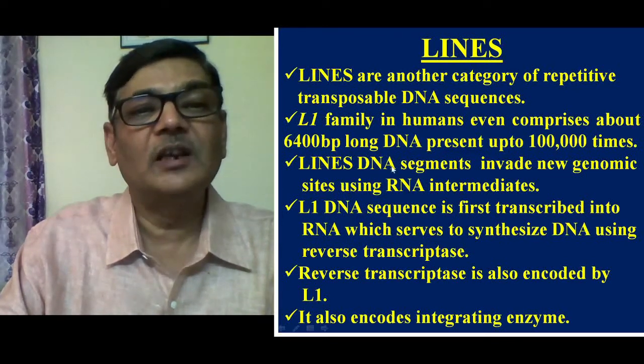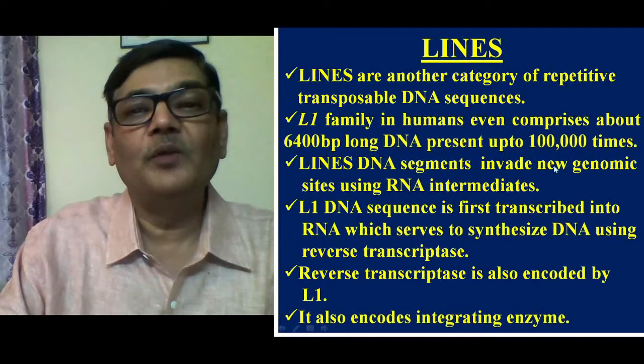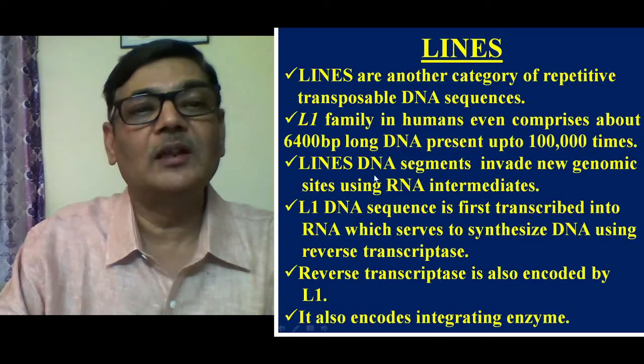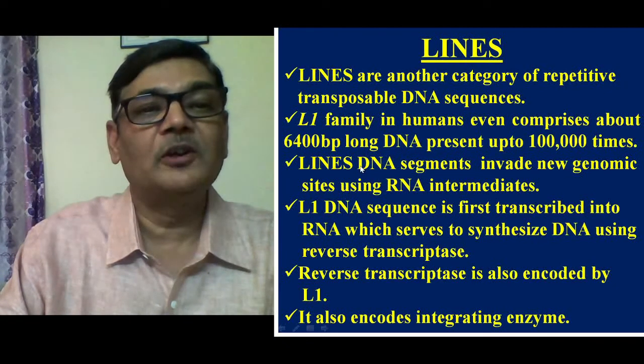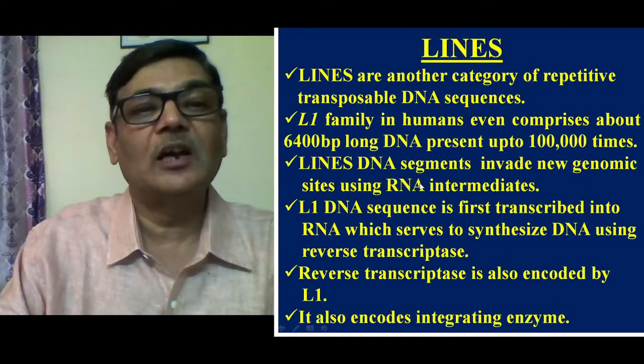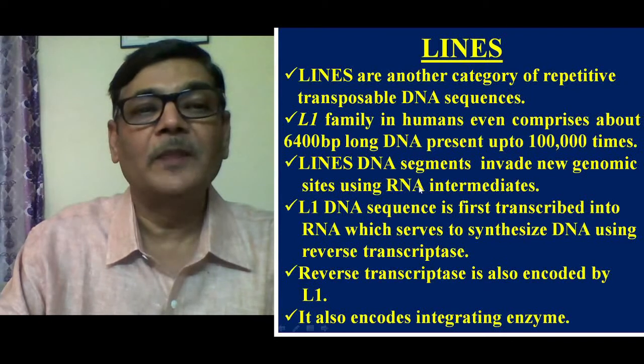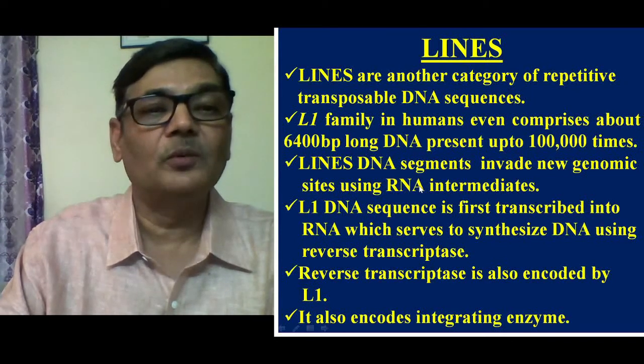The LINE DNA segments invade new genomic sites using RNA intermediates, because when it has to go to another region, then first it will be transcribed. So the RNA intermediate will be used so that RNA could change into DNA in the presence of reverse transcriptase, and then by using integrating enzyme it gets inserted to a different location in the genome.